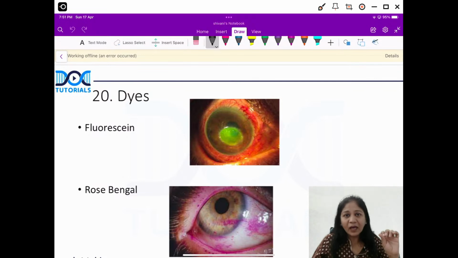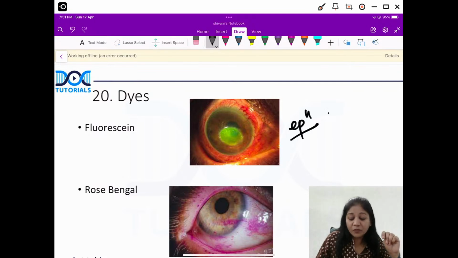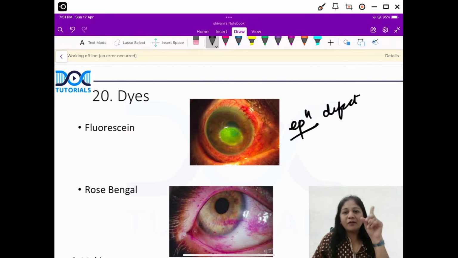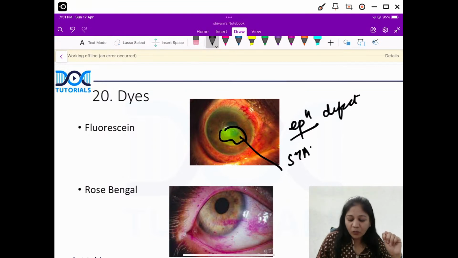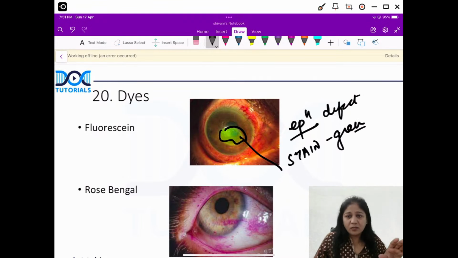Now, fluorescein dye is a dye which stains the epithelium defects. So, if at all you have an epithelial defect, erosions of the cornea, or if you have corneal ulcers, you will have this fluorescein dye staining the cornea green. What do you see? You will see a green color on the epithelial defect. This is your fluorescein dye. That's a property of fluorescein.